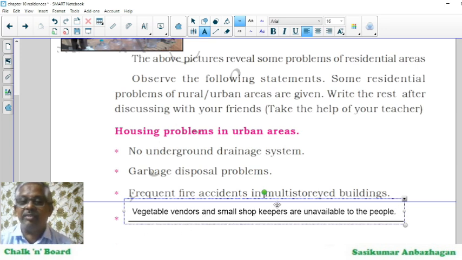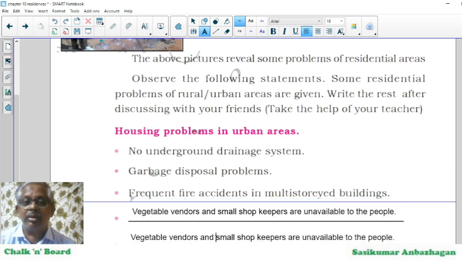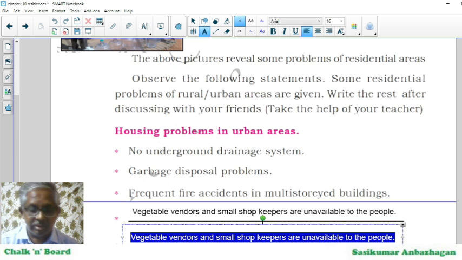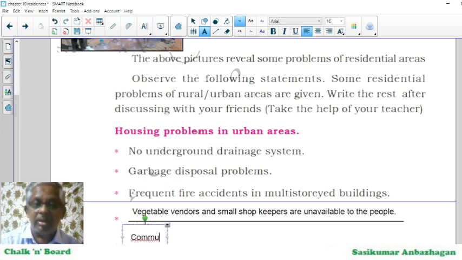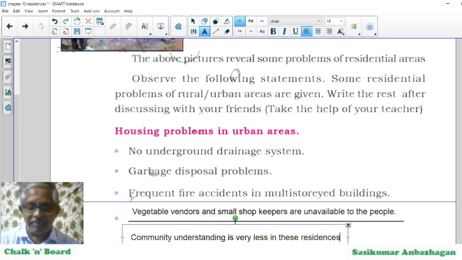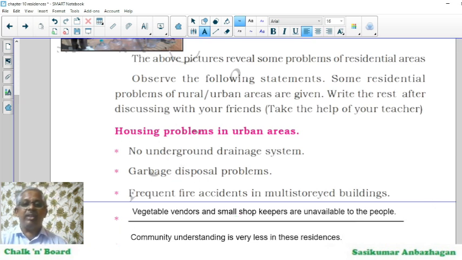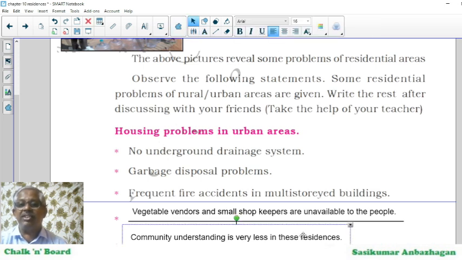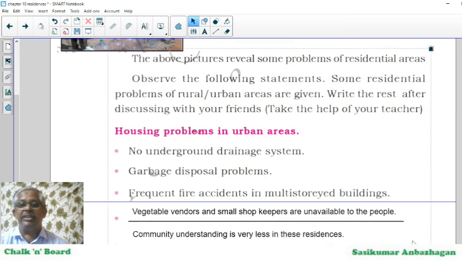And then the next one, community understanding is very less in these residences. I wrote this because people will never know who is staying in the next building.